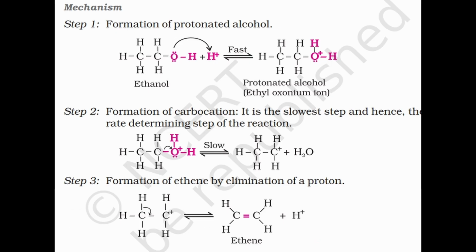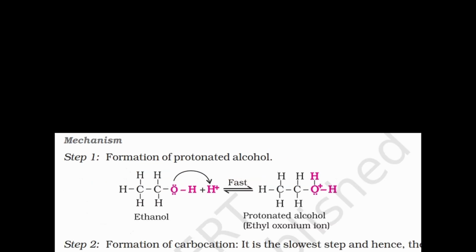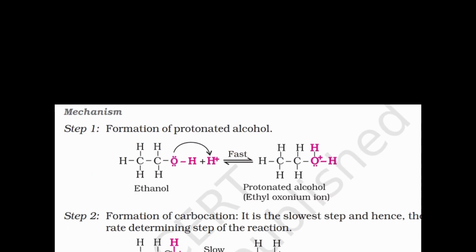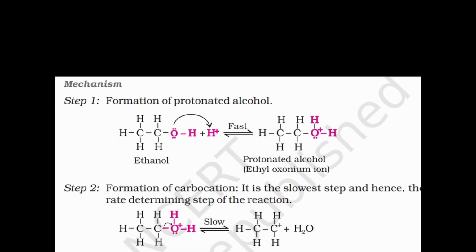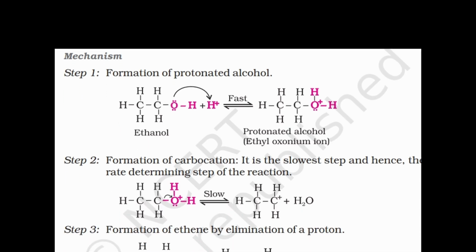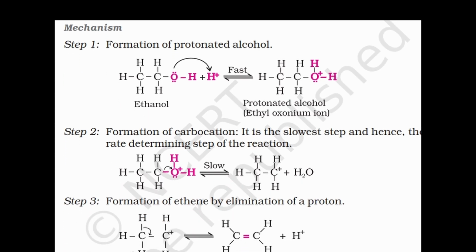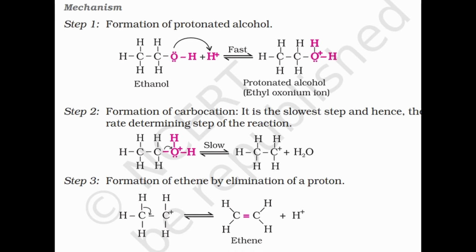The mechanism of this reaction involves three steps. Step 1 is formation of protonated alcohol. Step 2 is formation of carbocation. It is the slowest step and hence the rate determining step of the reaction. Step 3 is the formation of ethene by elimination of a proton.